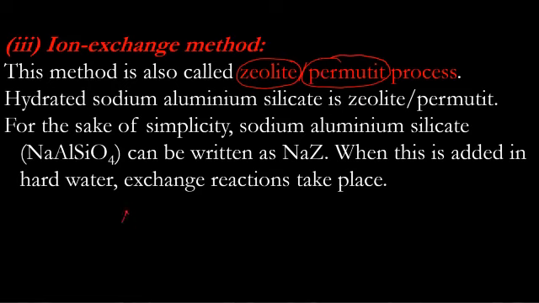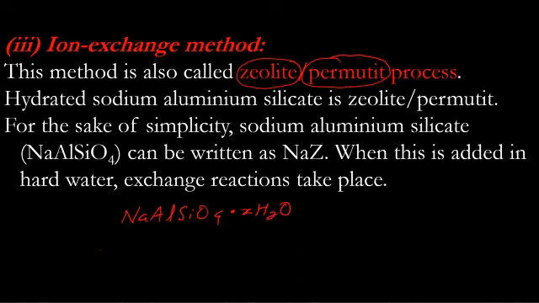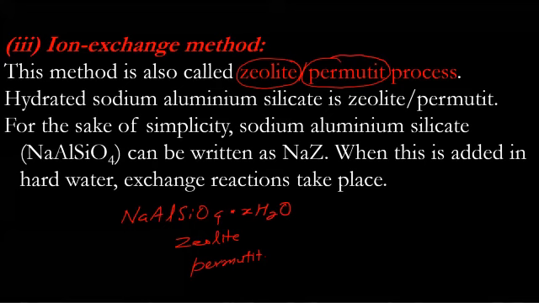If I say NaAlSiO4 with some water molecules attached to it, then this hydrated sodium aluminum silicate is known as zeolite or permutit. So effectively it is sodium aluminum silicate, simple.